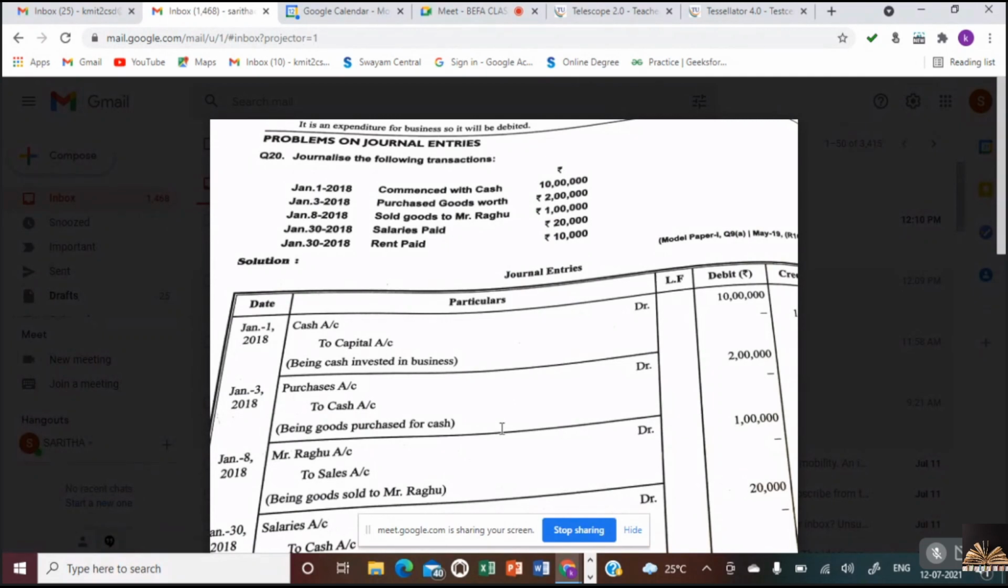This is how you have to maintain the journal entries. This is the first expected question that you have in Unit 4: Journalize the following transactions. Is it clear? Respond. If you have any doubts, you can ask. Ma'am, this debit and credit both are 10 lakhs, ma'am.